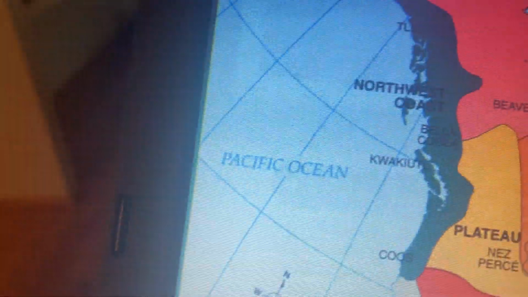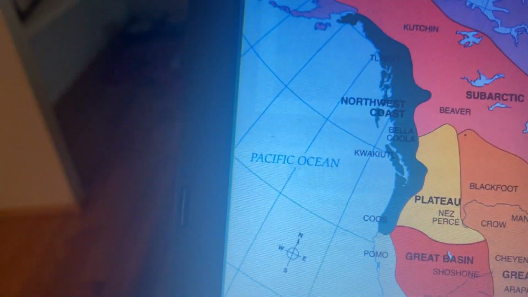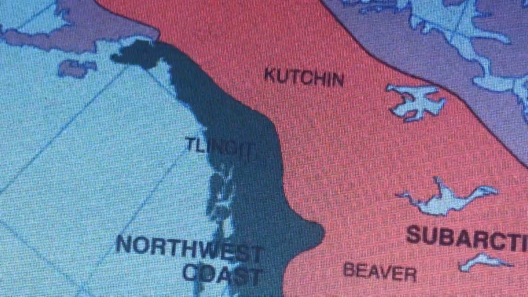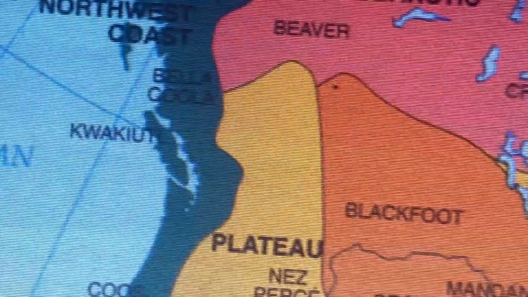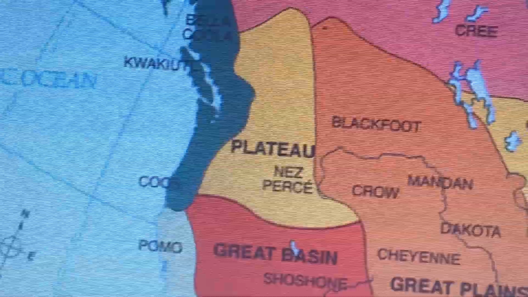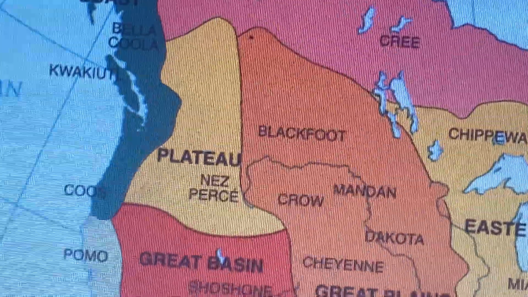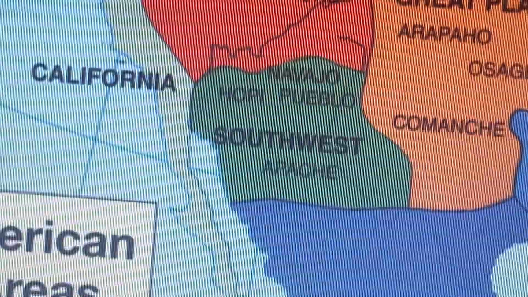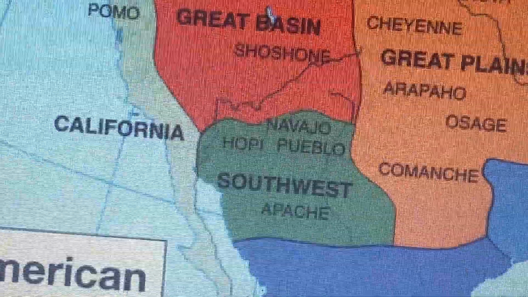And here on this coast you have what's called the Northwest Coast region, which includes various tribes such as the Bella Coola, the Kwakiutl, and the Tlingit. In the Northwest, you have the Nez Perce, a fierce tribe, part of the Plateau region, the Shoshone of the Great Basin region, and the Pomo of the California region, which includes this peninsula going down here,